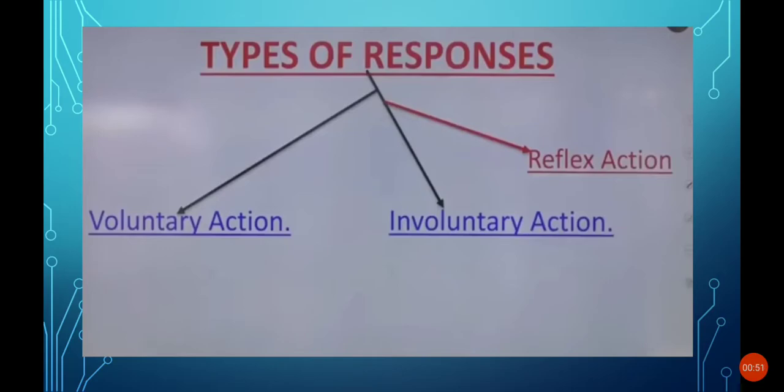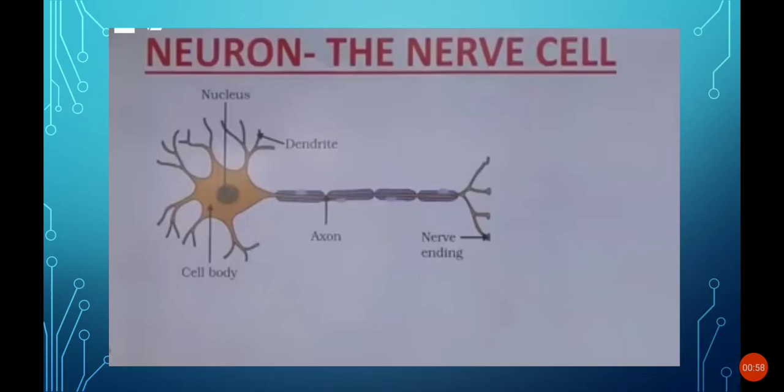And what is reflex action? In this lesson we are going to learn about reflex action, and before that we should know about the neuron, that is the nerve cell.